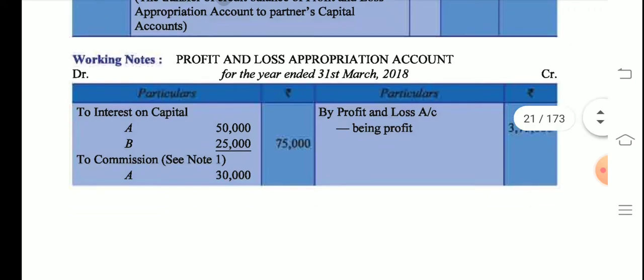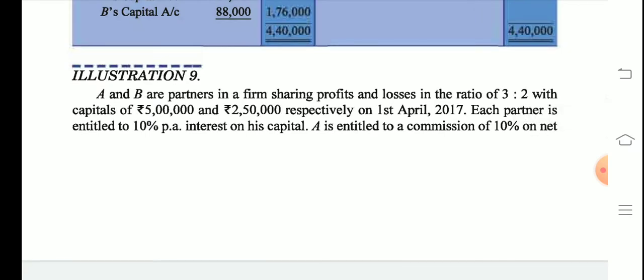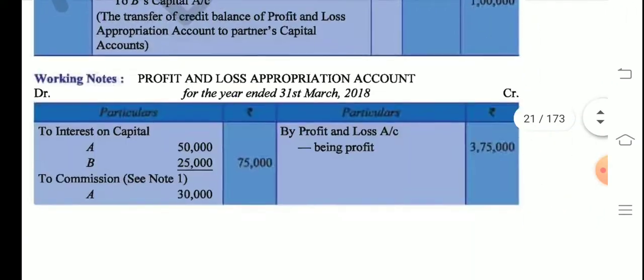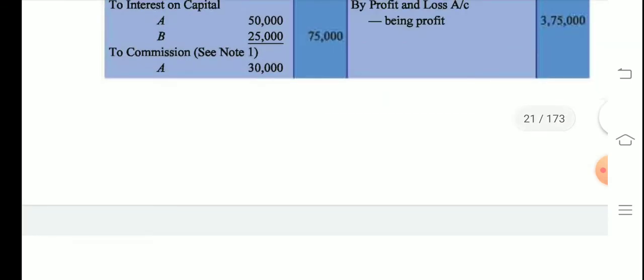So what are we going to do further? It was mentioned here that A is to be given 10%, right? It's written here. So after deducting, we get 3 lakh. So 10% of 3 lakh would be 30,000. So this is how A's commission is calculated. So this would be 10 upon 100 into 3 lakhs. Okay, so this is how 30,000 is calculated. Please do write here 10 upon 100 into 3 lakhs.